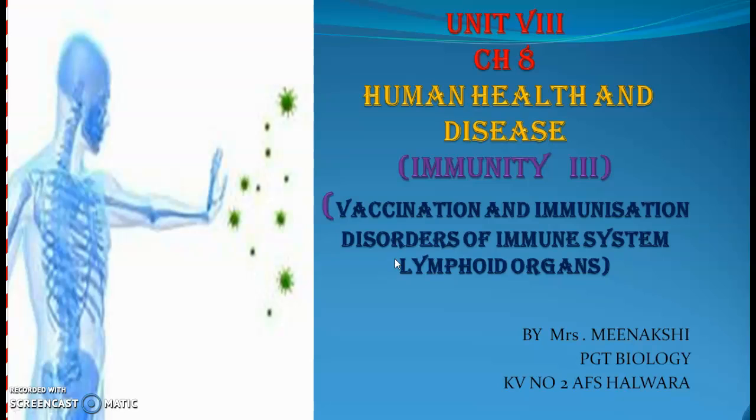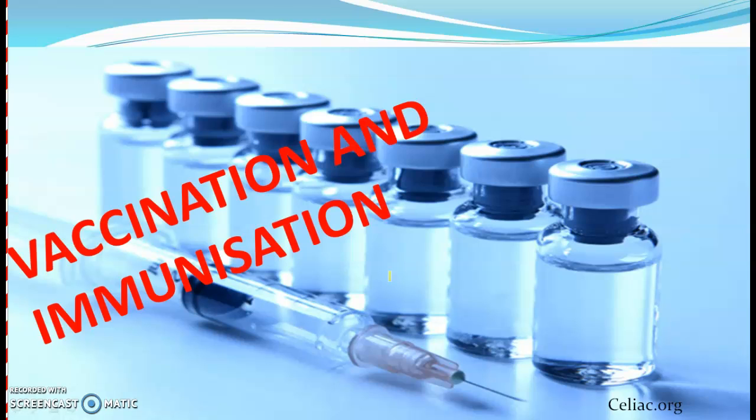In this chapter, now we will take up the next topics, that is vaccination and immunization, disorders of immune system and lymphoid organs. Students, you might have seen your vaccination chart which depicts the number of vaccines which were given to you after your birth till date. These are given to you so that you are immunized against a number of deadly microorganisms.